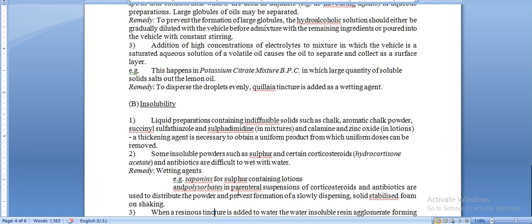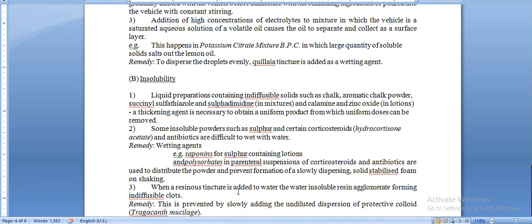Now coming to insolubility. What do we mean by insolubility? If the drug is insoluble in water, we are discussing solid and liquid, whereas with immiscibility we were studying two liquids. Liquid preparations contain indiffusible solids such as chalk, aromatic chalk powders, calamine and zinc oxide in lotion. These are solid substances which are insoluble in water.